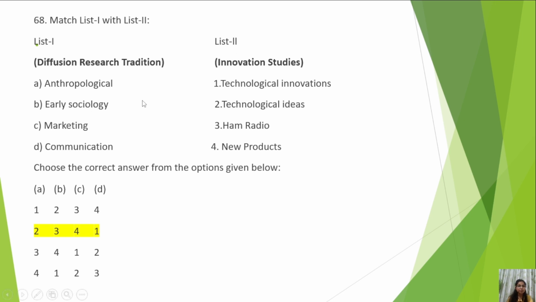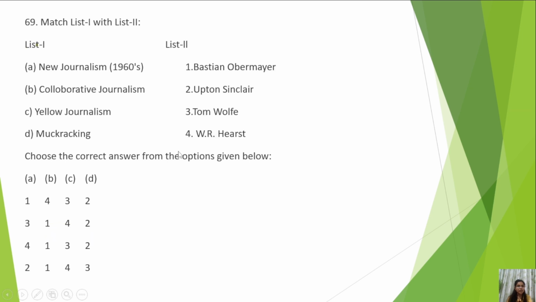So be a good time manager. The answers are anthropological for technological ideas, early sociology for ham radio, marketing for new products and communication for technological innovations. You can remember this as, with technology there are new innovations, and we get new methods of communication. Then D to 1, you could also have reached the right answer by associating this.